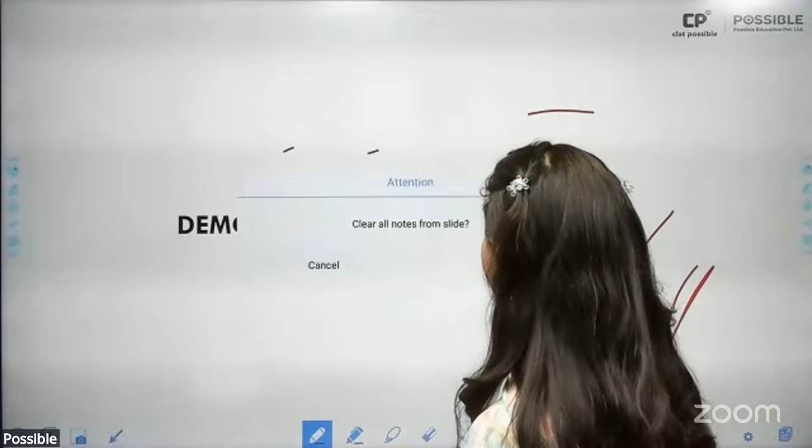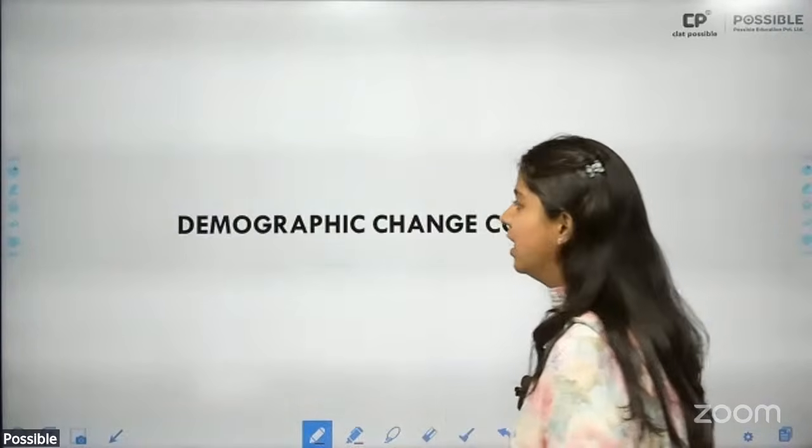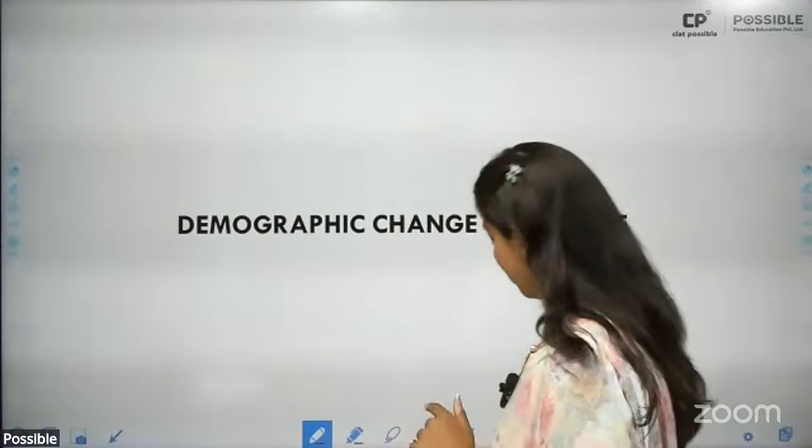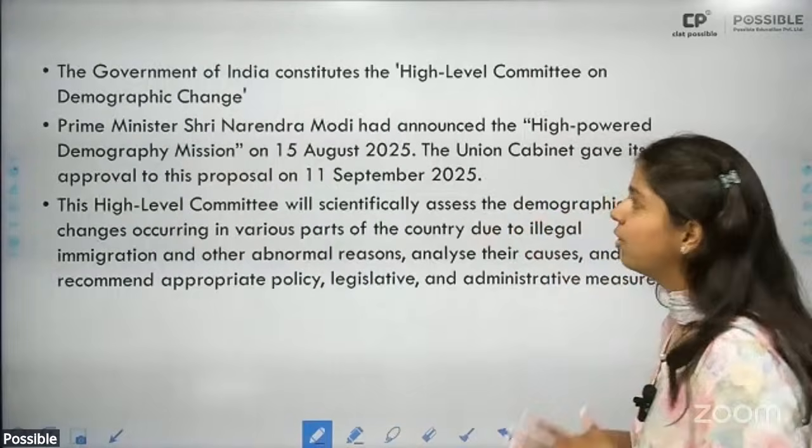Yeah? Then demographic change committee. This is one topic which is very favorite with Aditya sir. A demographic change committee has been established by the government this year. What is the purpose of the committee?